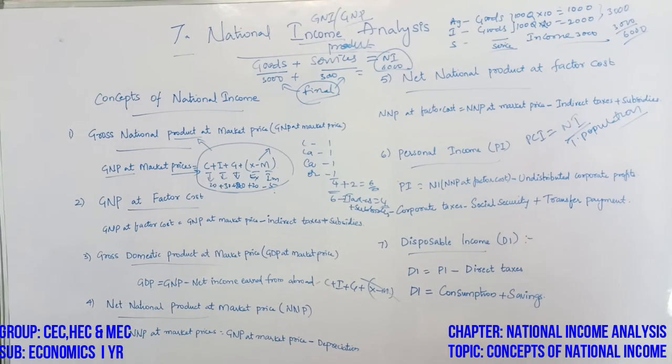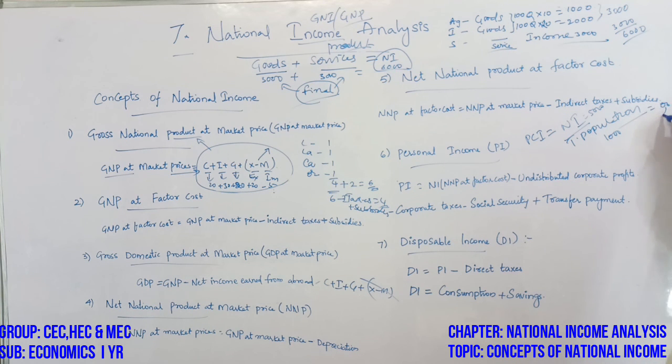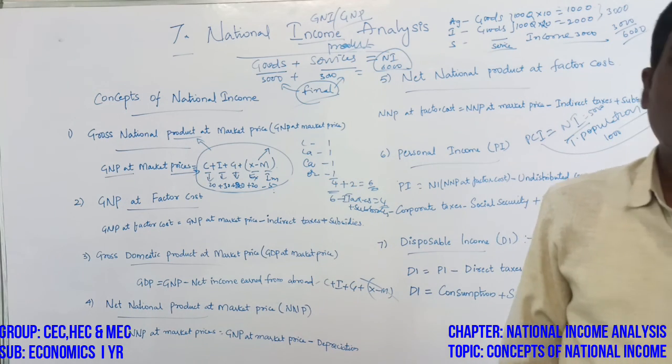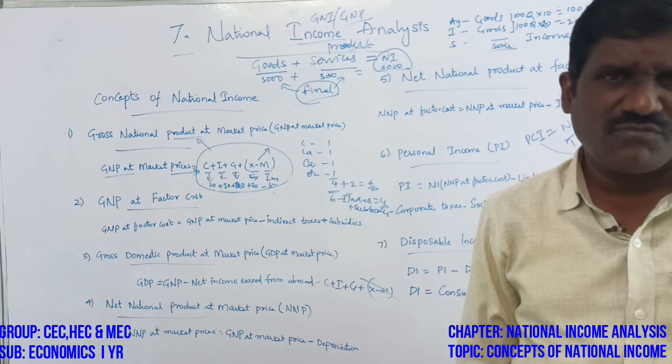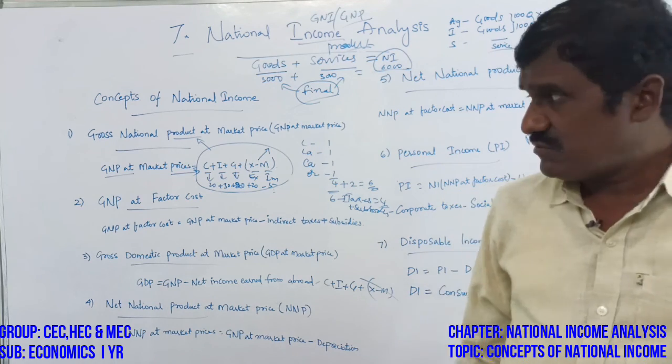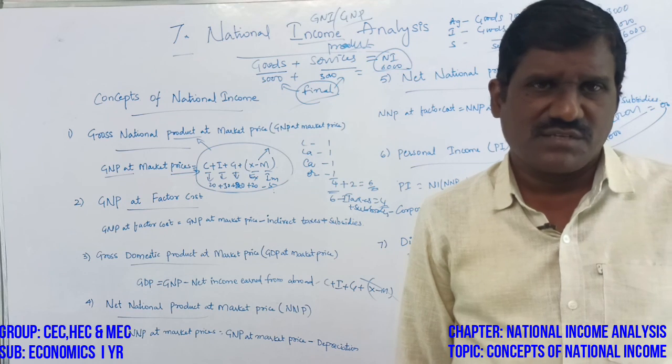For example, 5,000 is the national income and the total population is 1,000. The result is the per capita income, per head income. So these are the concepts of national income. Viewers, this is the presentation of various concepts of national income. Thank you.